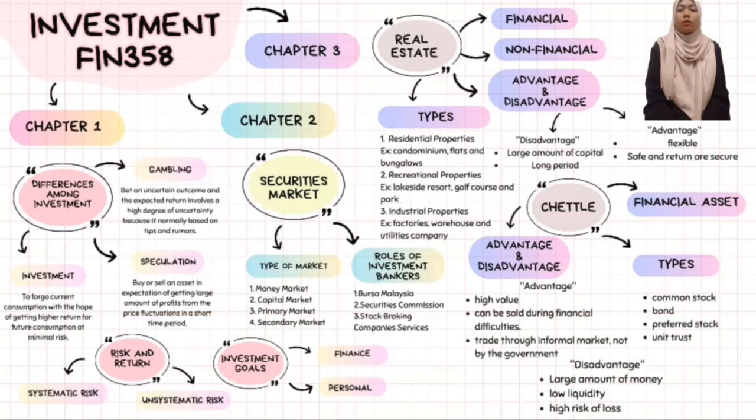Systematic risks are uncontrollable and external risks that impact our securities equally. Systematic risk has three main factors, which are purchasing power risk, market risk, and interest rate risk. Firstly is purchasing power or inflation risk. They occur when inflation rises and reduces future purchasing power. For instance, if the price of goods increases during a stock holding period, investors lose their purchasing power. So to hedge them, we should construct a portfolio.